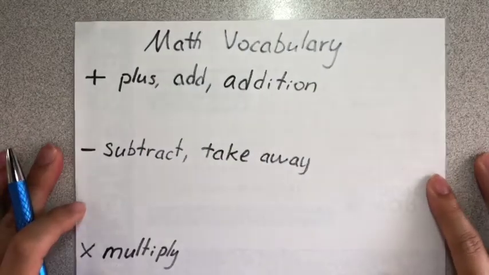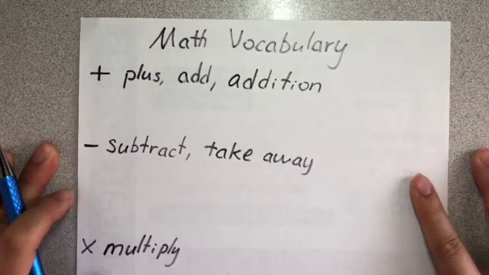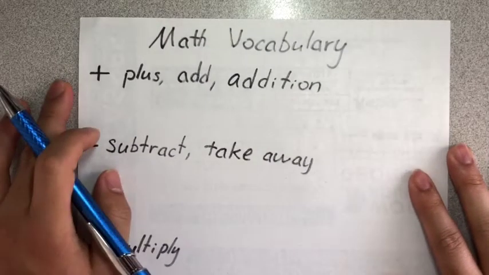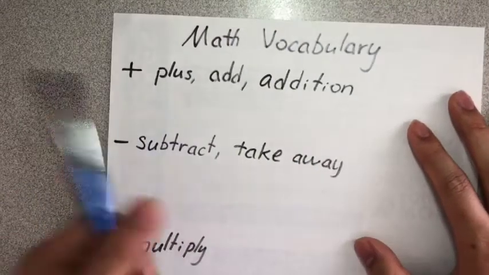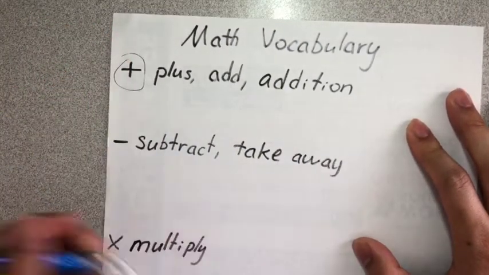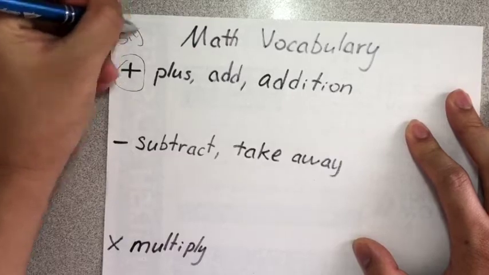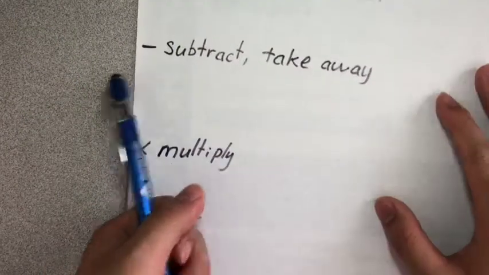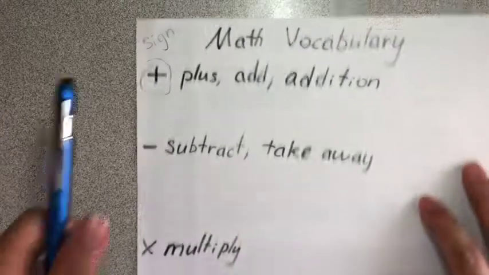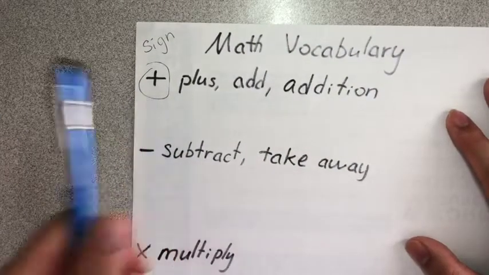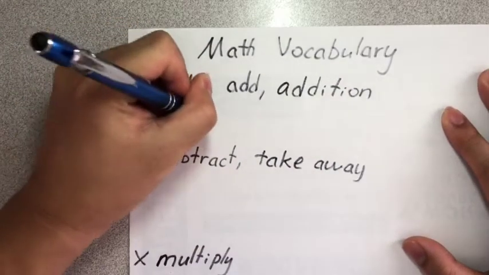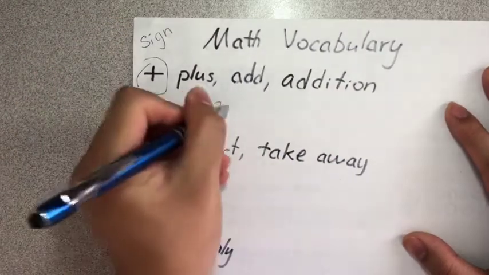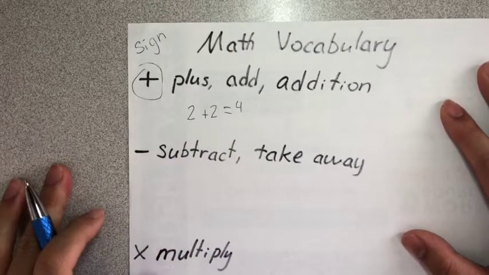Okay, we're going to quickly learn some basic math vocabulary. So we're going to learn how to add, subtract, multiply, and divide. We're just learning the vocabulary for this. So this is the plus sign. This is a sign. This is a plus sign. It means to add, addition. So we have 2 plus 2. And that gives you 4.